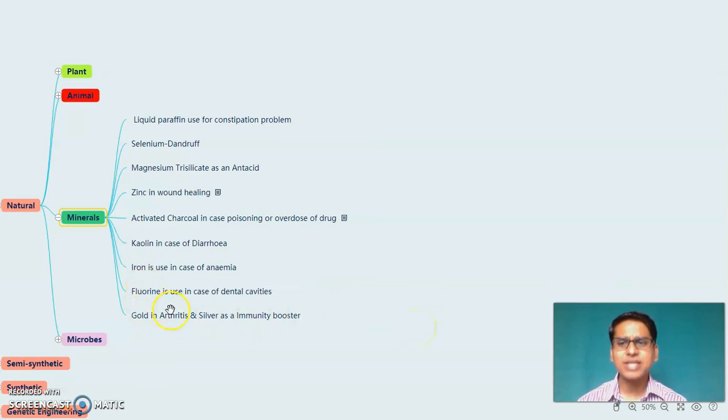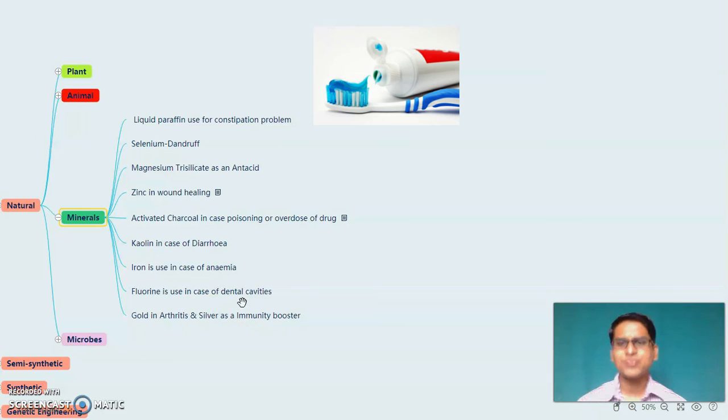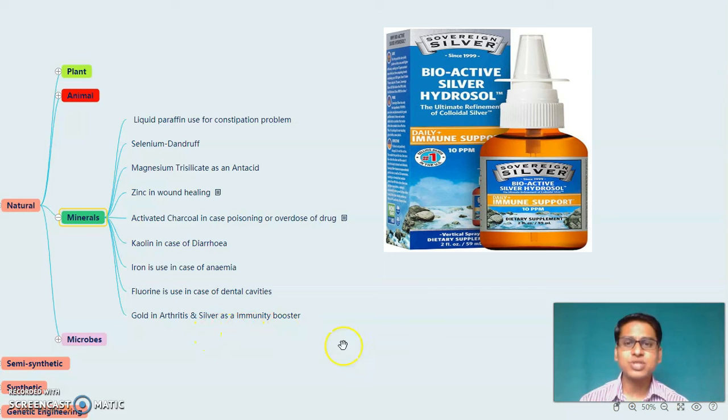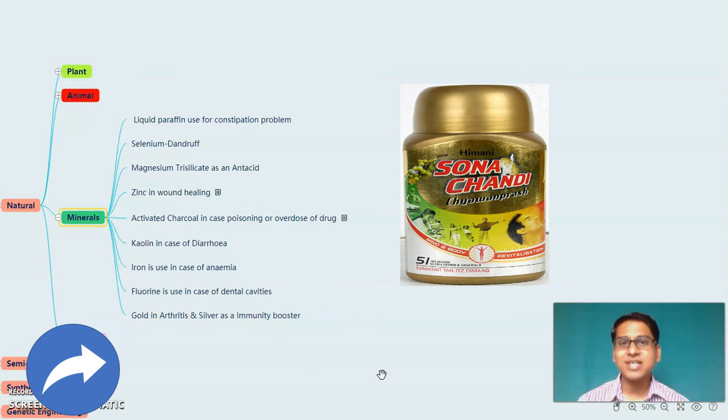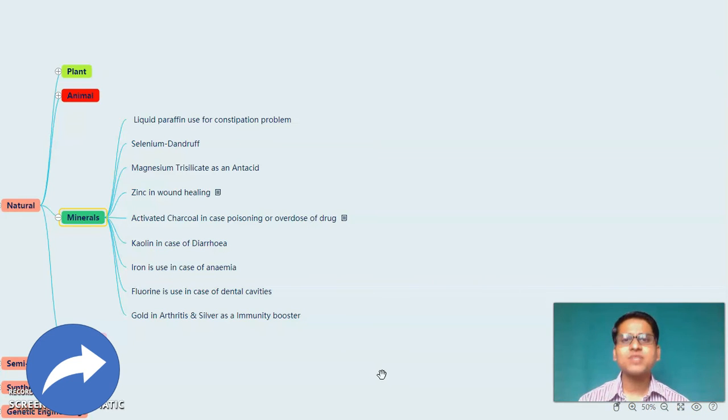After iron, there is fluorine which is used in case of dental cavities. So as a fluoride, it is present in our toothpaste also. Next is gold, which is useful in arthritis. After gold, silver is used as an immunity booster. You might have been seeing the different ads of Chyawanprash which contain this combination of gold and silver for increasing the immunity. So these are the few examples from the mineral sources.